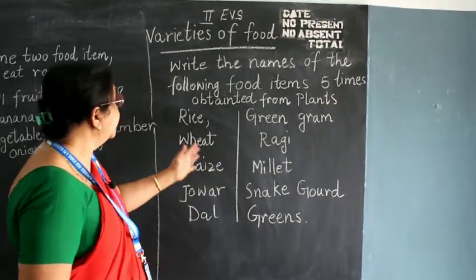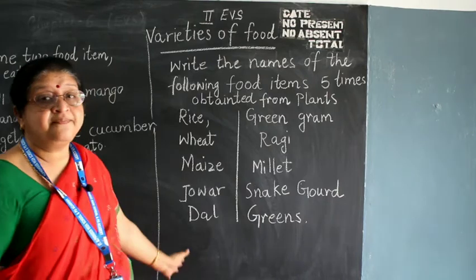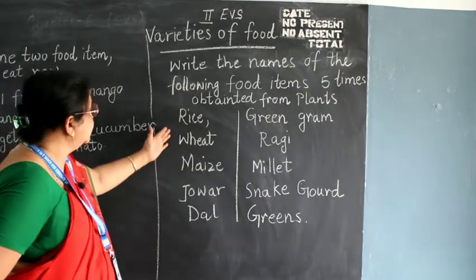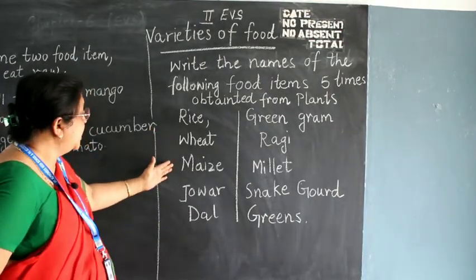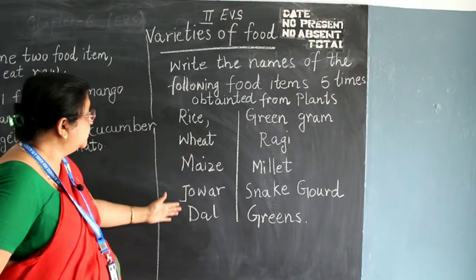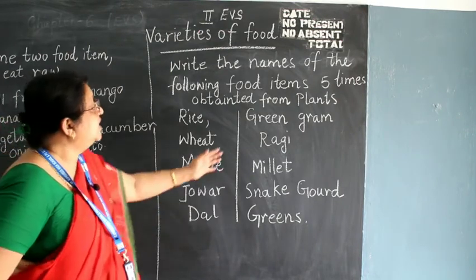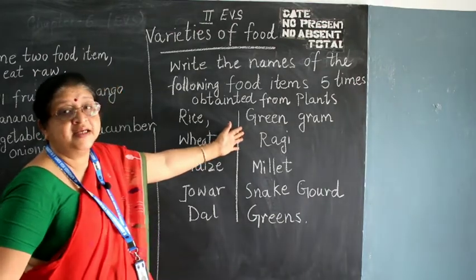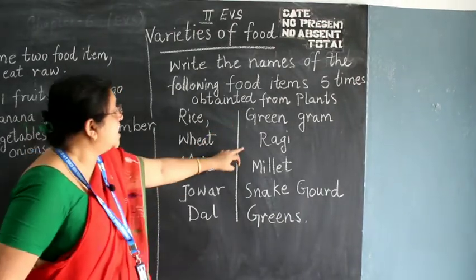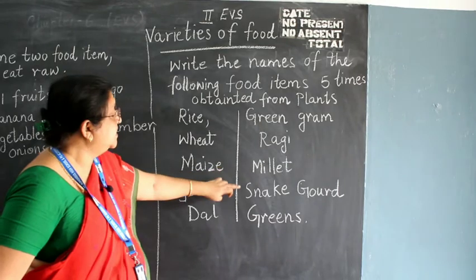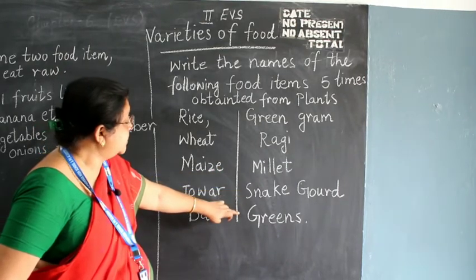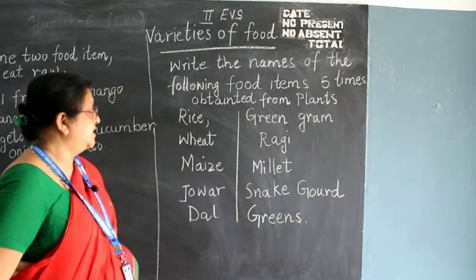These are the items received from plants: rice, wheat, maize, jowar, dals, green gram, ragi, millet, snake gourd and greens.